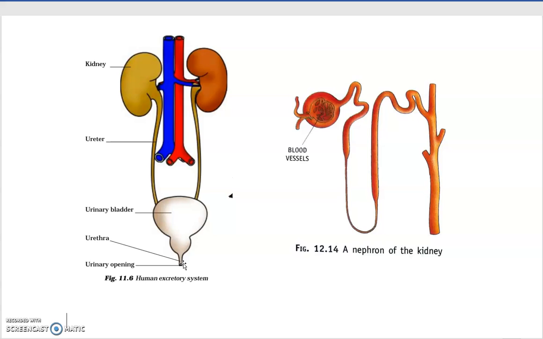A healthy human being passes out about 1.5 to 2.5 liters of urine every day. Kidneys play a very important role in keeping our body healthy, because they get rid of waste material from our body. These waste materials are toxic and harmful to our body. This is how the whole excretory system, or urinary system, works.